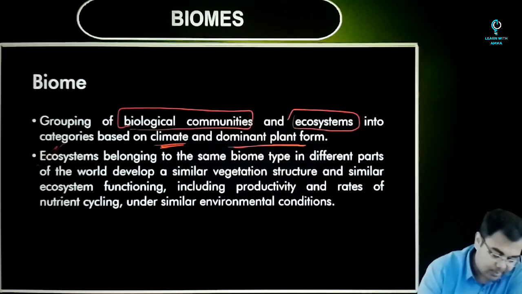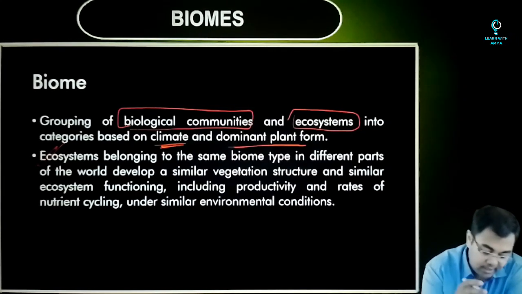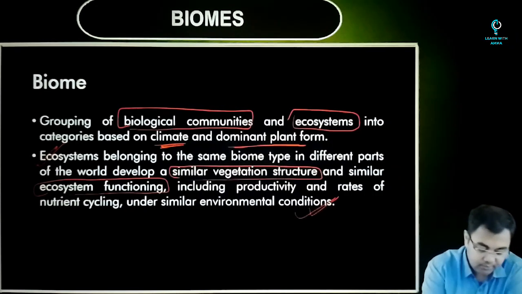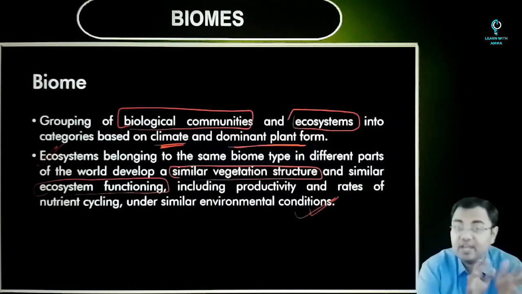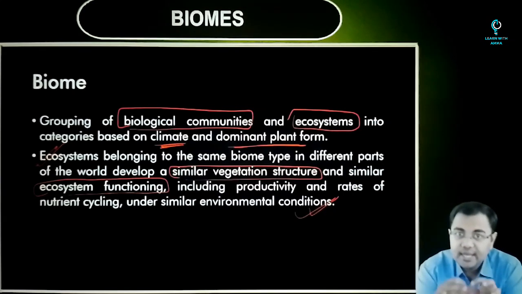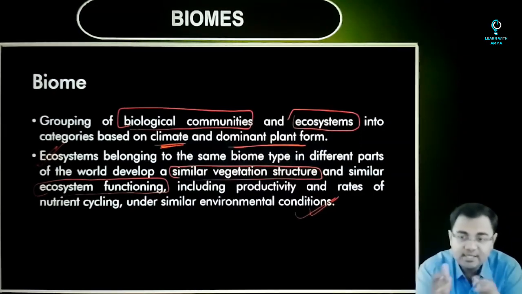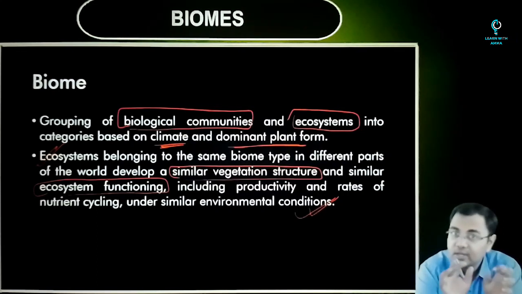So if you look at the second point, ecosystems belonging to the same biome type in different parts of the world develop a very similar vegetation structure and a similar ecosystem functioning, including the productivity and the rates of nutrient cycle under similar environmental conditions. So this is what we have been talking about, that one biome can accommodate different kinds of ecosystems, and all these different ecosystems will be found on the basis of the kind of biome that we have. There will be many such small ecosystems found in a given biome.